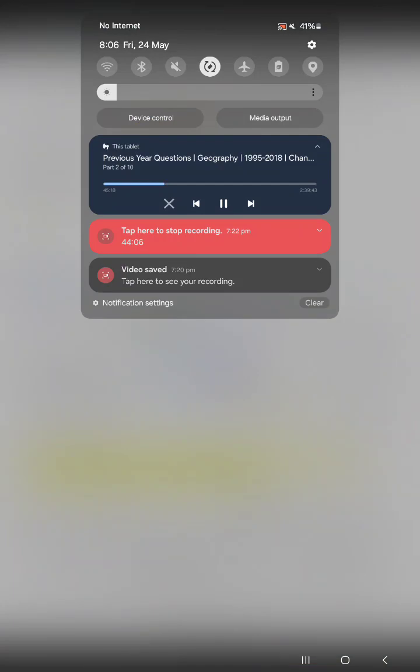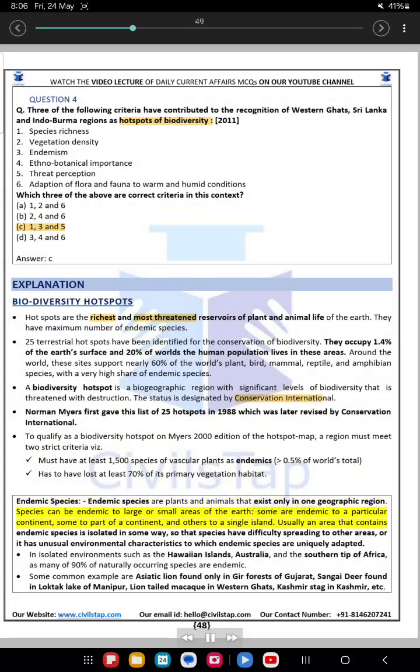Endemic species. Endemic species are plants and animals that exist only in one geographic region. Species can be endemic to large or small areas of the earth.